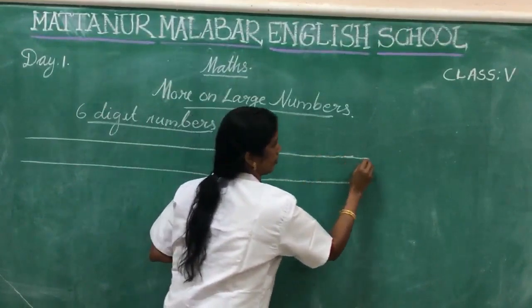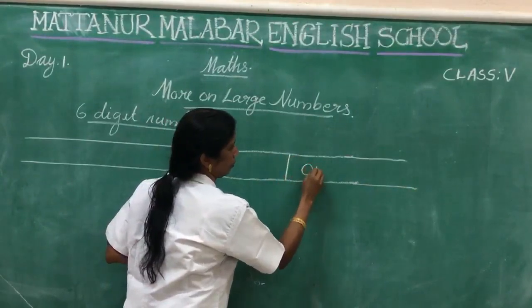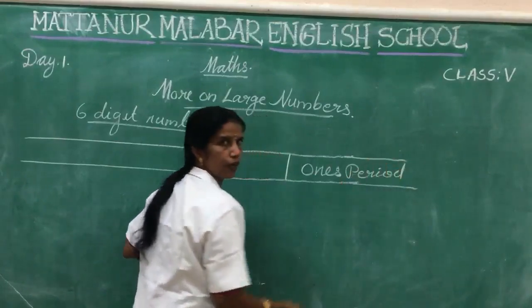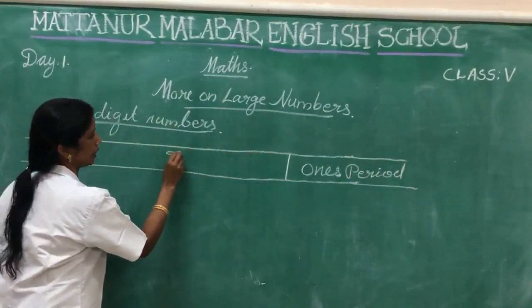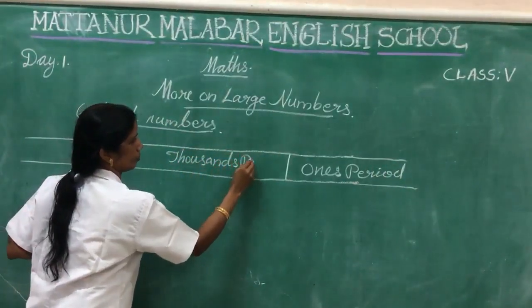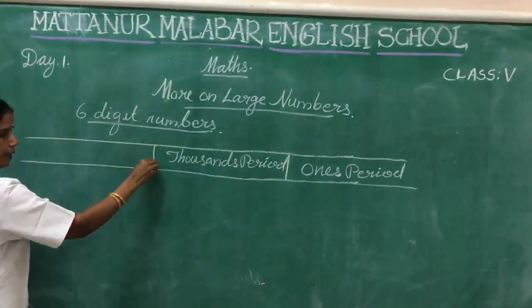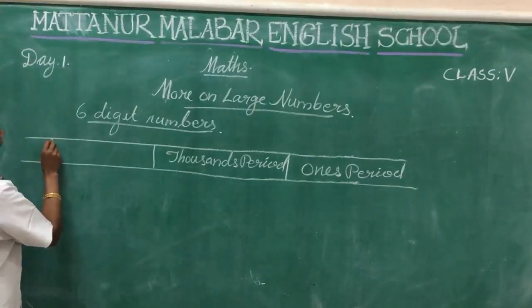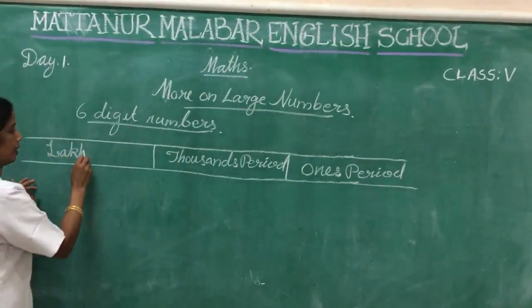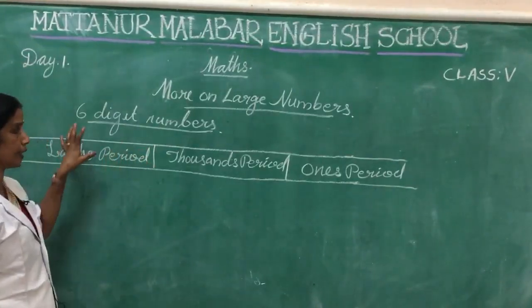Lakhs period. What's the spelling of lakhs? L-A-K-H-S. Lakhs. Lakhs period, in the case of 6-digit numbers.